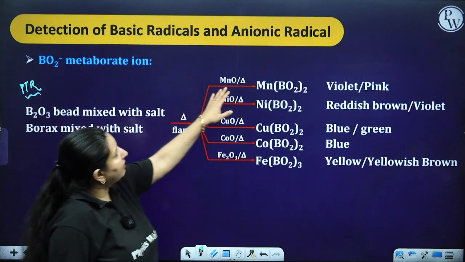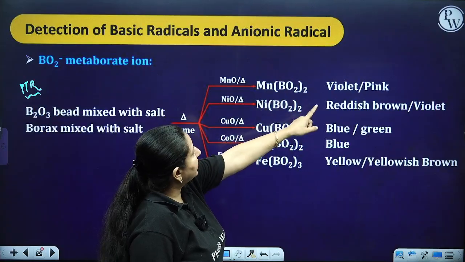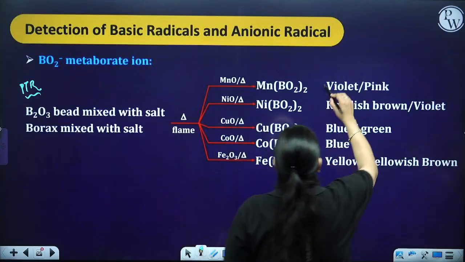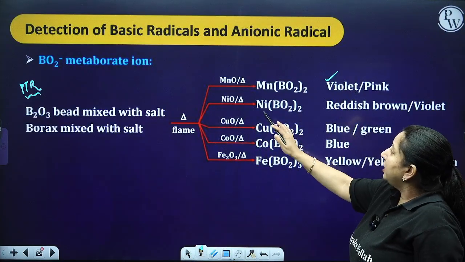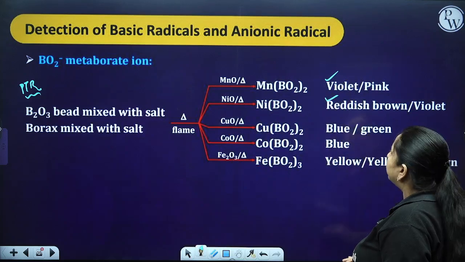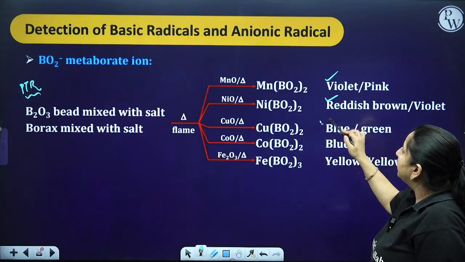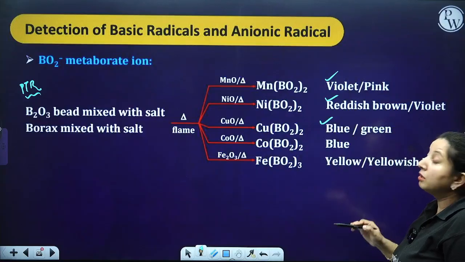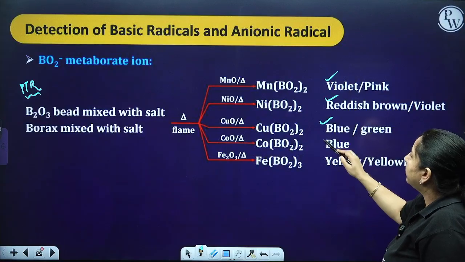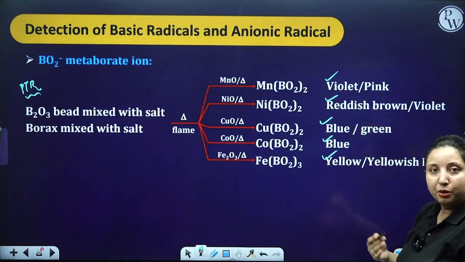If you have manganese, you get manganese metaborate, which is violet or pink in color. Nickel forms nickel metaborate, which is reddish brown in color. Copper metaborate is blue in color, or it could be green. Cobalt metaborate is blue in color. Iron metaborate is yellow or yellowish brown in color.